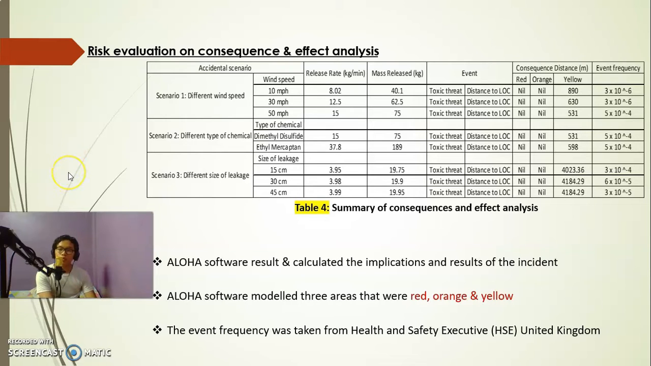Assalamualaikum warahmatullahi wabarakatuh. My name is Aizat bin Ibrahim, and today I will explain a little bit about our project: risk evaluation on consequence and effect analysis.